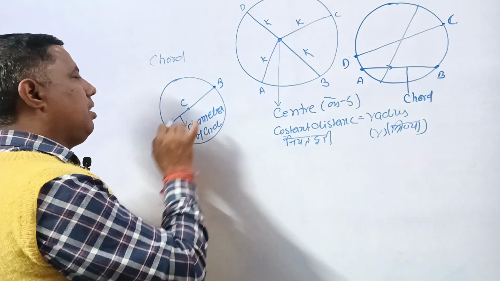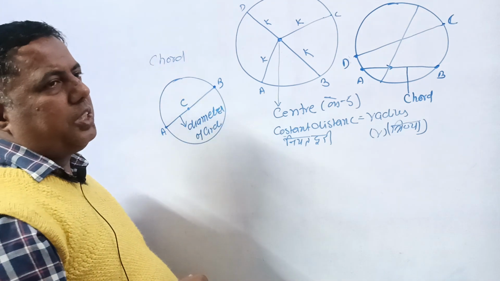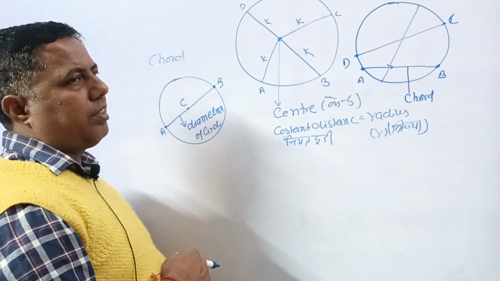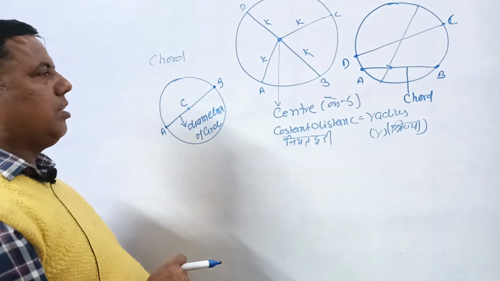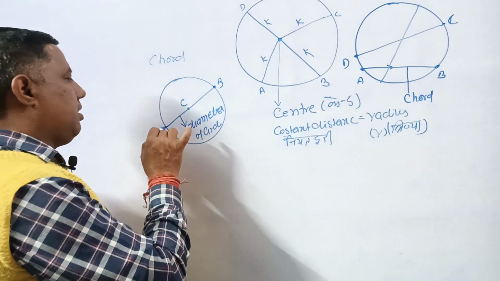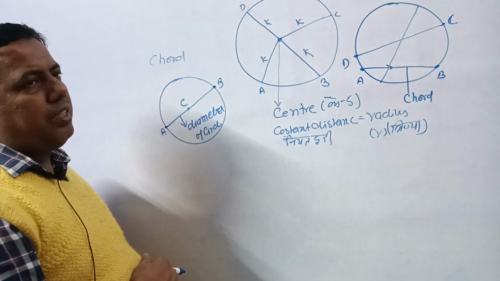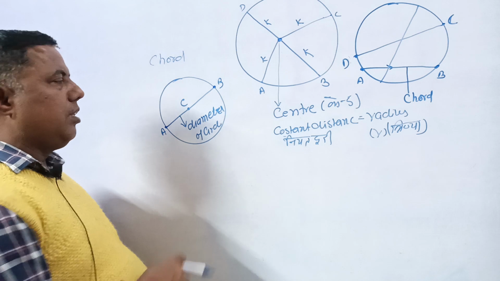In English, the line segment joining two points of a circle is known as a chord. The line segment joining two points on a circle, that is known as a chord.